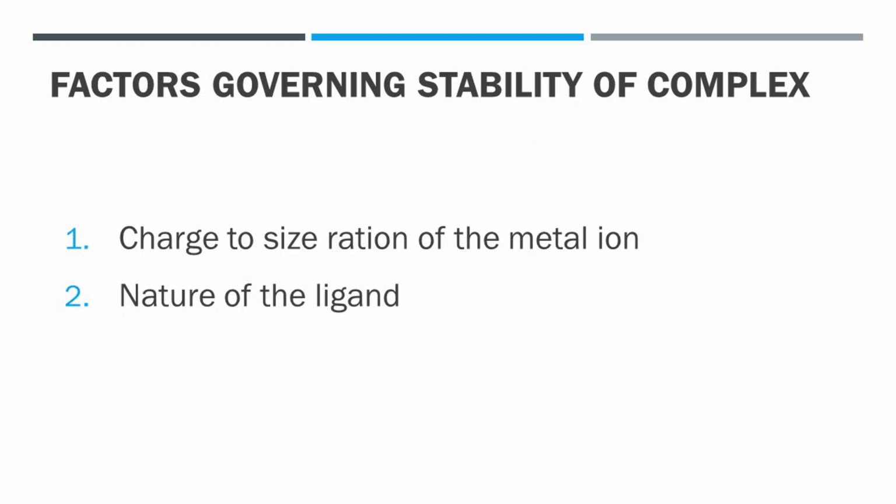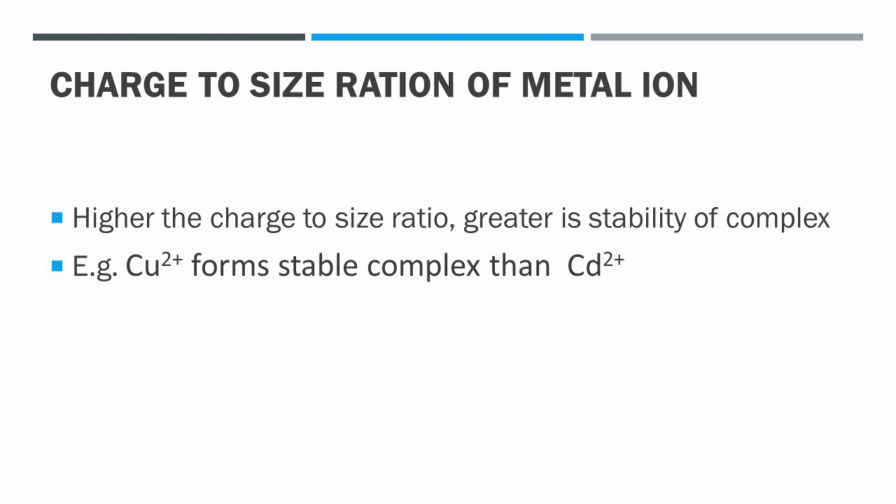Next to this, we will study about factors which govern or which affect the stability of the complexes. Stability of a complex is governed by two factors: charge to size ratio of the metal ion and nature of the ligand. Now we will study first factor, charge to size ratio of the metal ion. Higher the charge to size ratio, greater is the stability.